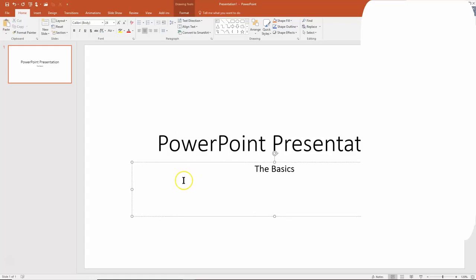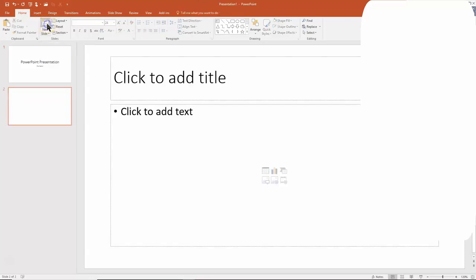Now your presentation, of course, will have more than one slide. So let's add some more slides. I'll pick on the Home menu up top, and then I'll come over here and I'll pick on the words New Slide, or you pick on that little asterisk. And now we are on a new slide. So adding new slides is not going to be difficult.